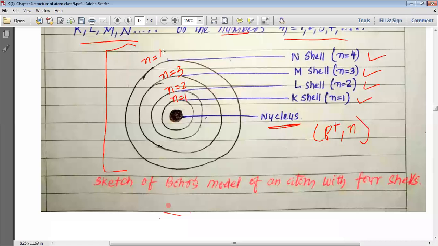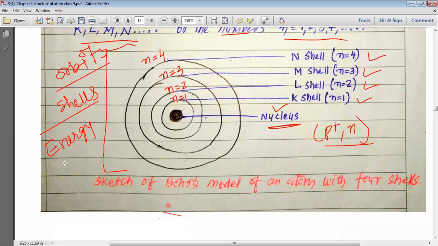So my dear students, when we study the structure of atom, we come to know that an atom has got a nucleus. In this nucleus, we have protons and neutrons available. Then the electrons are revolving around the nucleus in a discrete path. This discrete path is known as either orbits or shells. They are known as orbits or shells. They are also known as energy levels.